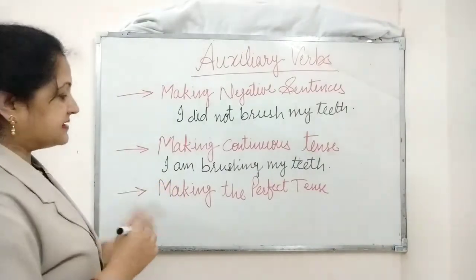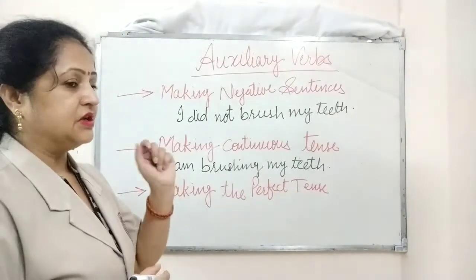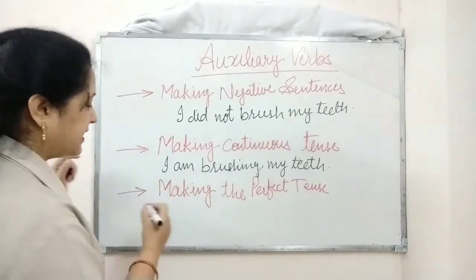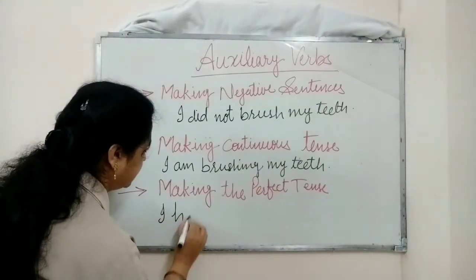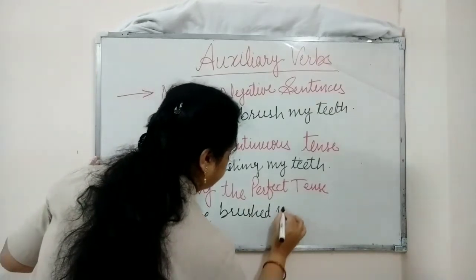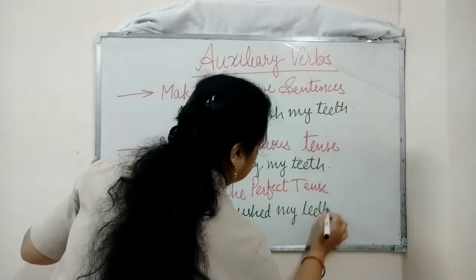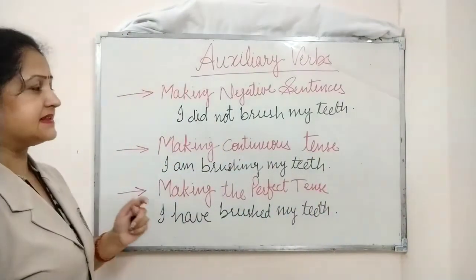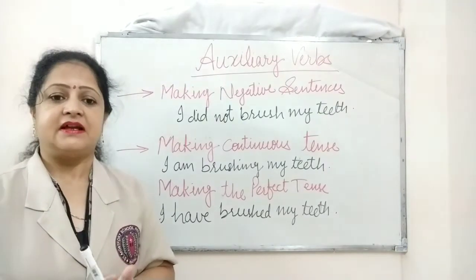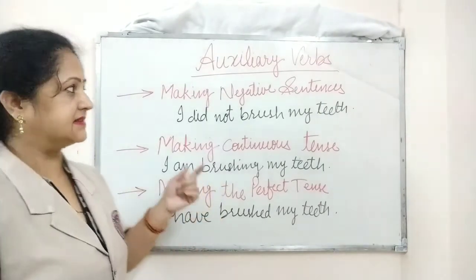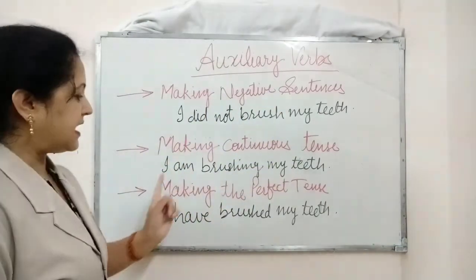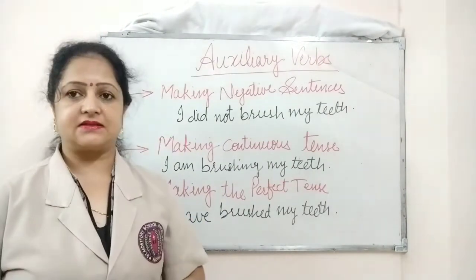Now the next is making the perfect tense. We use these auxiliary verbs even for making the perfect tense. So here the perfect tense will be I have brushed my teeth. So in this way we can say the primary verbs are used in many ways for making negative sentences, making continuous tense, and for making the perfect tense.